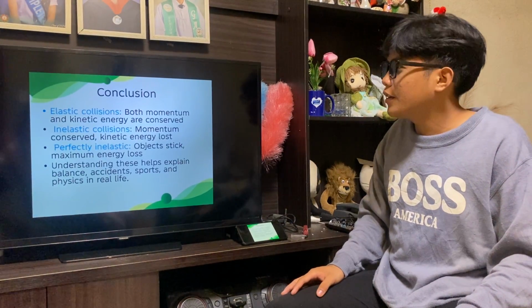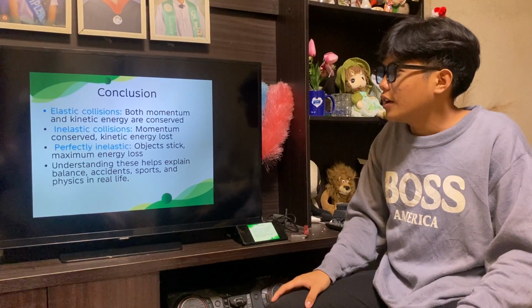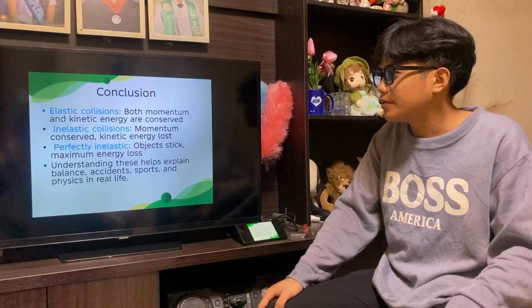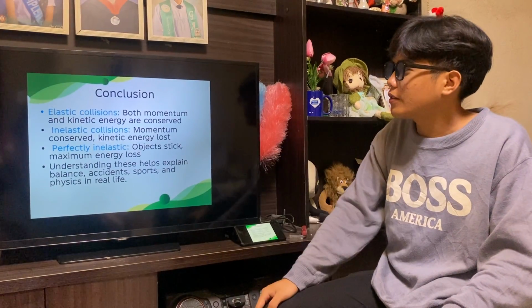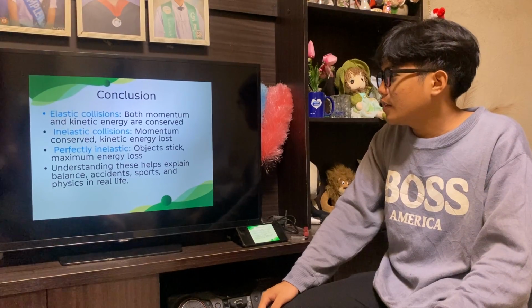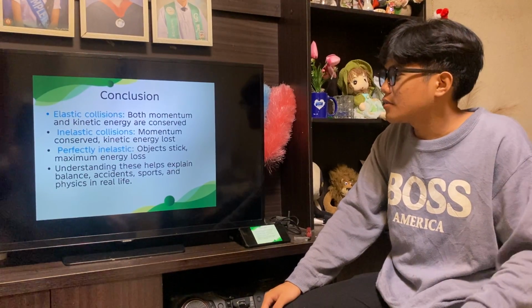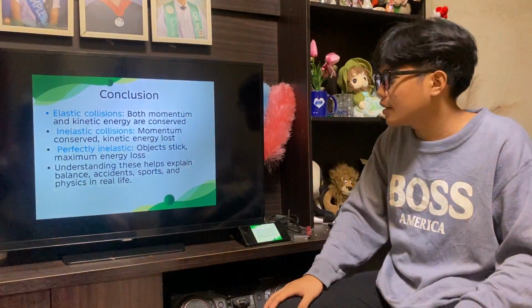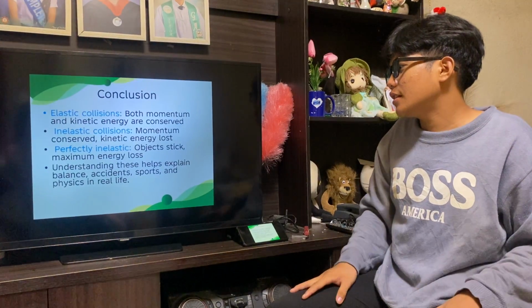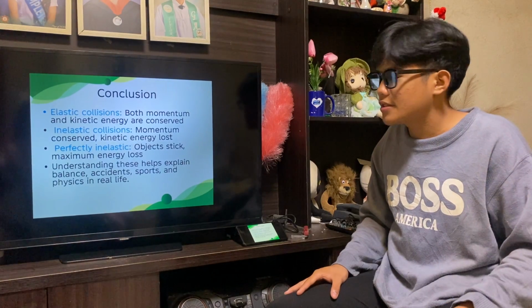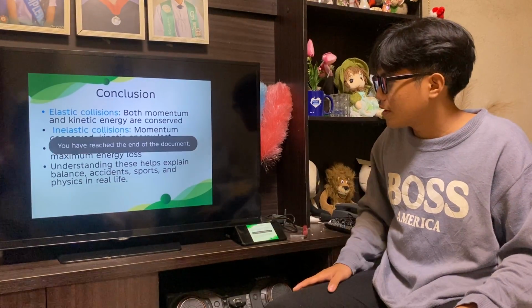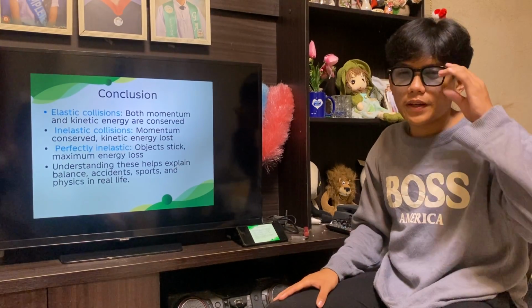And in conclusion, in elastic collisions, both momentum and kinetic energy are conserved. While in inelastic collisions, momentum is conserved but the kinetic energy is lost. Perfectly inelastic is when the objects stick, with maximum energy loss. Understanding this helps explain accidents, sports, and physics in real life. That would be all. Thank you.